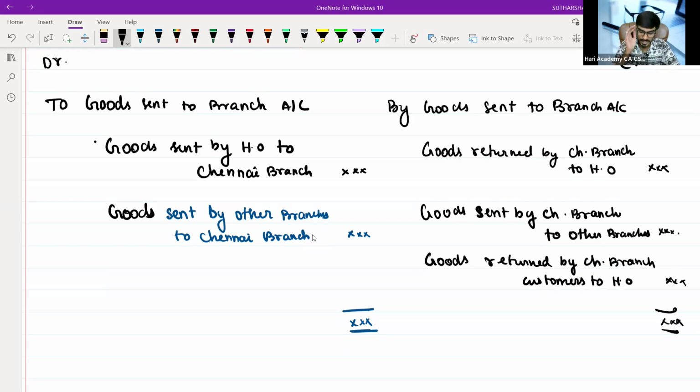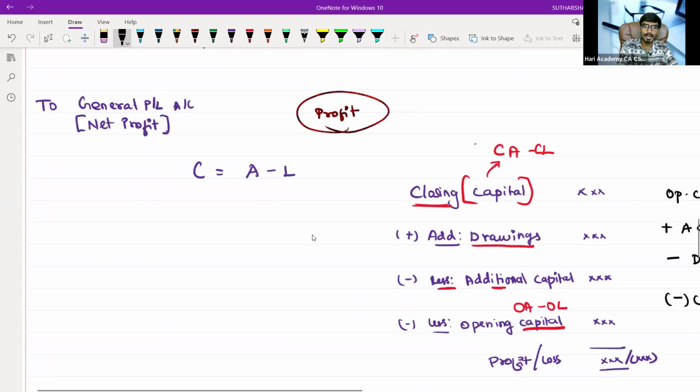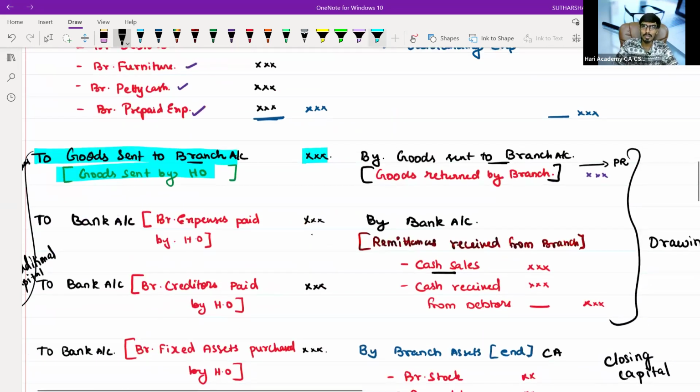So basically, these are the five things: two things on the debit, three things on the credit. This is going to come under that topic, the particular part which I marked in blue just now. This is also by goods sent to branch, goods returned by the branch.